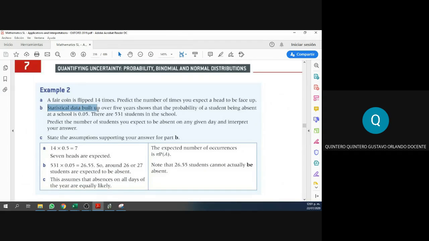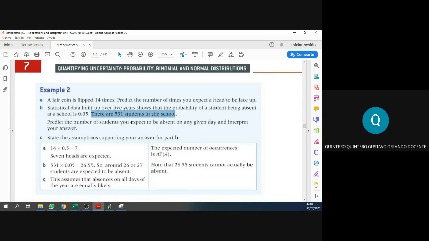A statistical data built up over 5 years shows that the probability of a student being absent at a school is 0.05. This is the probability, right? So the probability that you guys are absent to my class or maybe English or Spanish or whatever is 0.05, right? And in this particular school, we have 531 students.